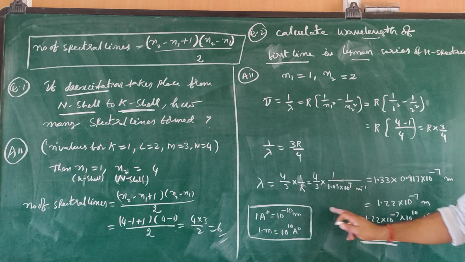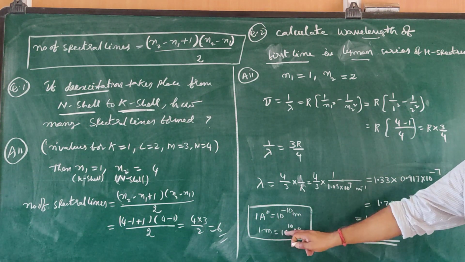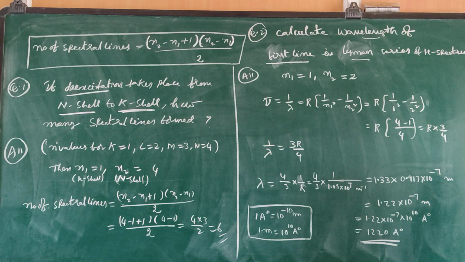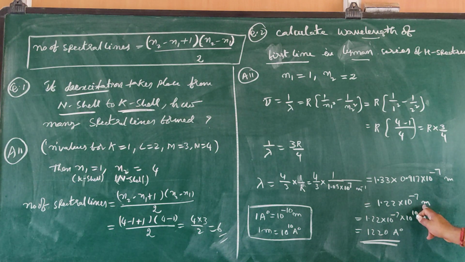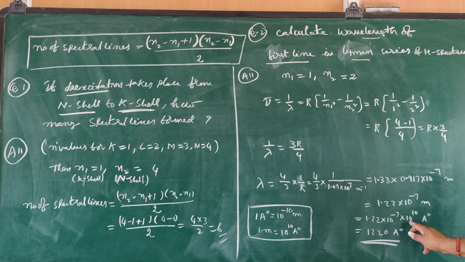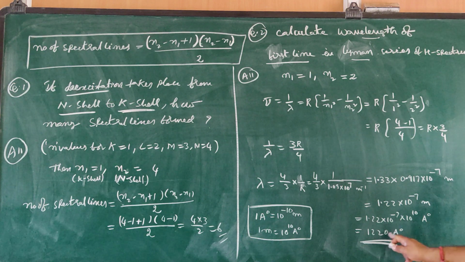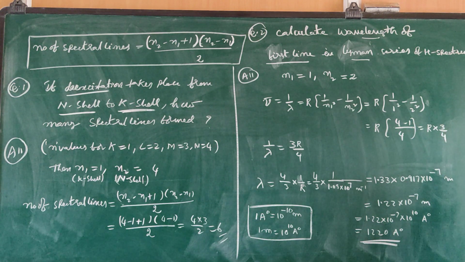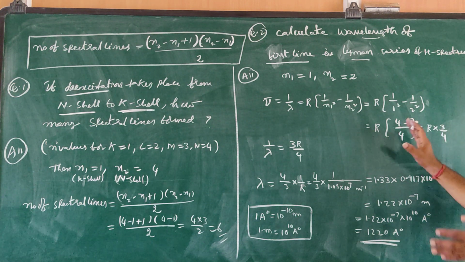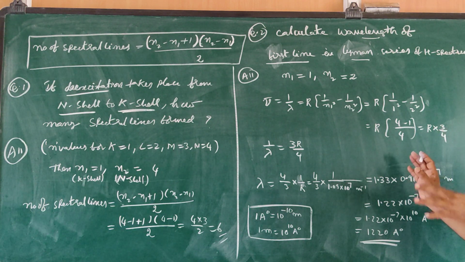Already you know 1 angstrom is equal to 10 power minus 10 meters, so 1 meter is equal to 10 power 10 angstroms. If you want to convert meters into angstroms, multiply with 10 power 10. Then you get angstroms. The final answer is 1220 angstroms. This is the wavelength of the first line in the Lyman series. So please follow this method to make the numerical easy.